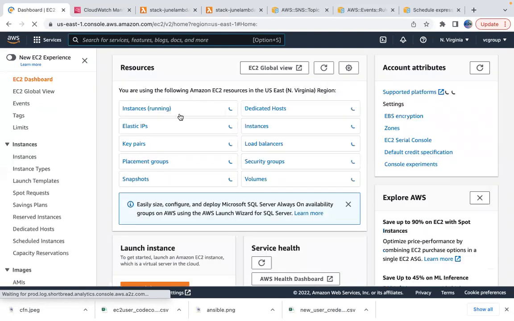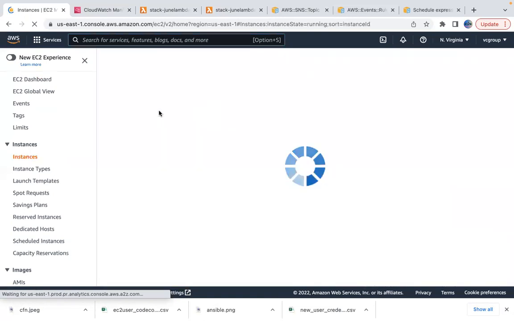So you guys understood that use case, right? That use case is the main important thing actually. That is one of the use cases, but there are plenty of use cases that you guys can use Lambda for. Okay, let's go to instances.